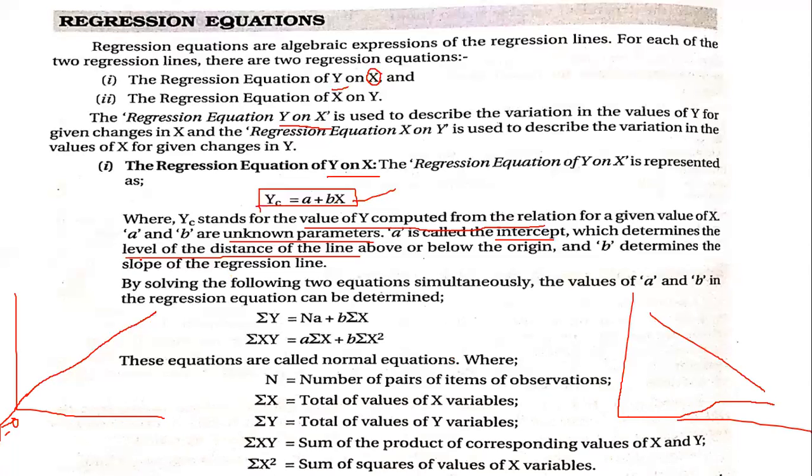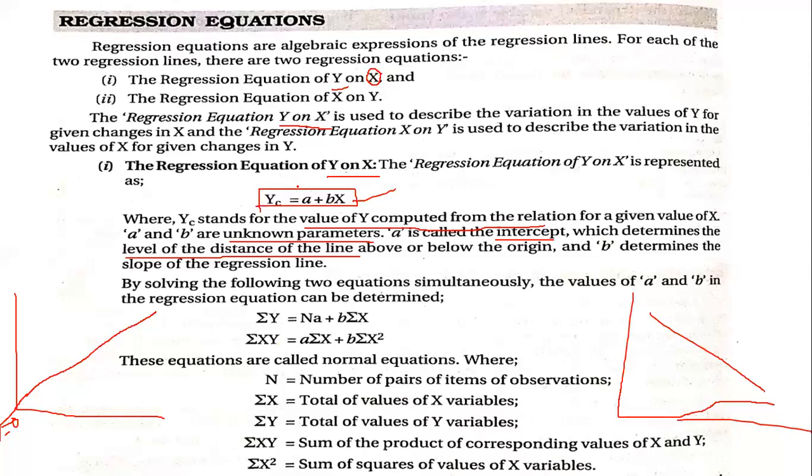Now, by solving the following two equations simultaneously, the values of a and b in the regression equation can be determined. In the equation a plus bx, a is the intercept and b is the slope of the line. How do we calculate a and b?